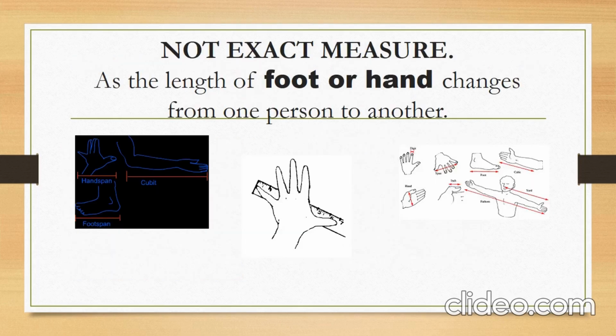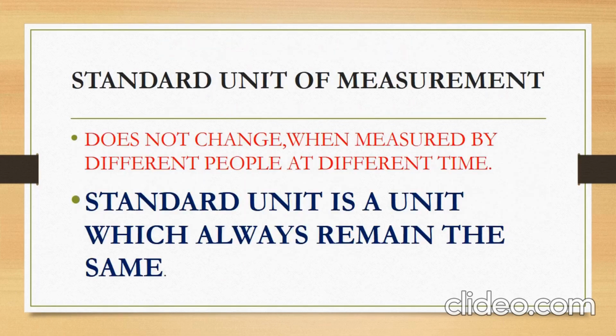In early times, people used their hand or foot to measure length, but the length of the foot or hand changes from one person to another. So, to avoid confusion, we now use a standard unit of measurement because it does not change when measured by different people at different times. A standard unit is a unit which always remains the same.